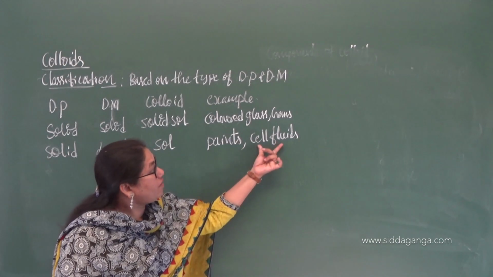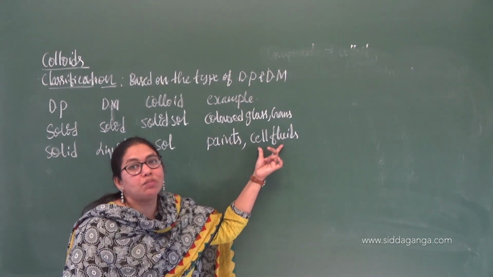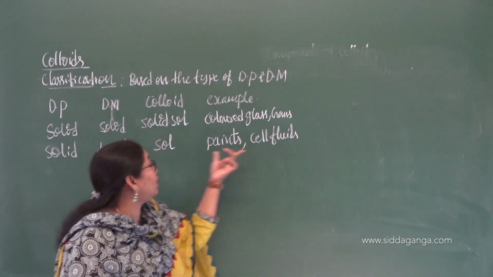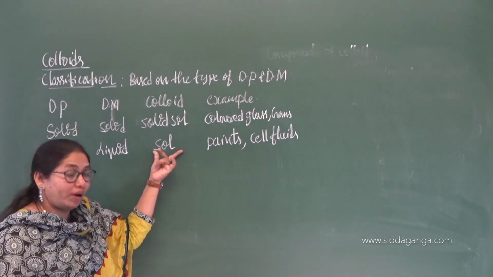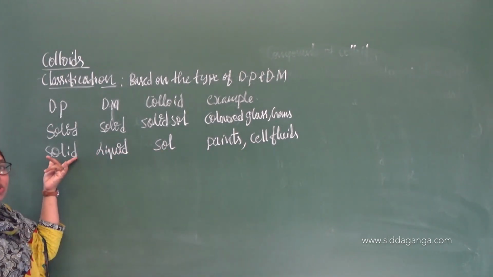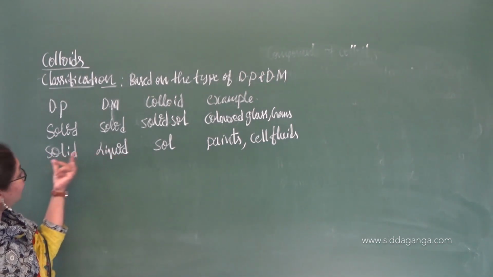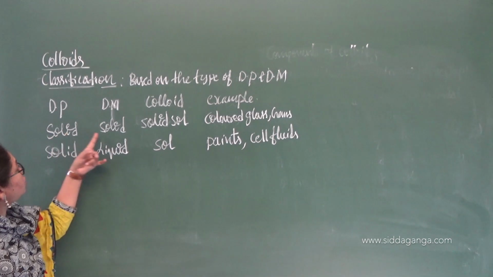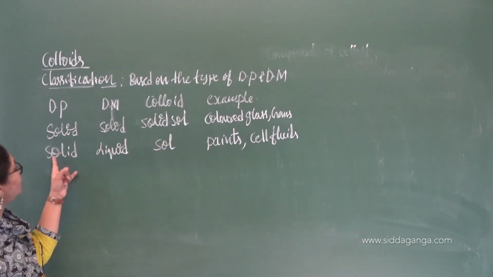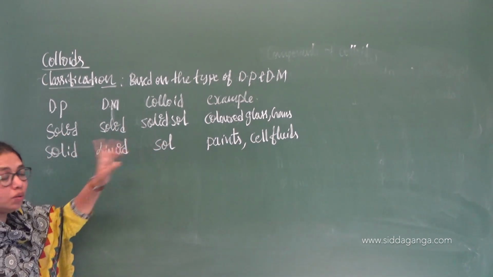Because the cell fluids are nothing but colloids. What type of colloids? They are nothing but sols. The dispersion phase is solid and the dispersion medium is liquid, right? That's why it is a sol. Solid and liquid is nothing but a sol.